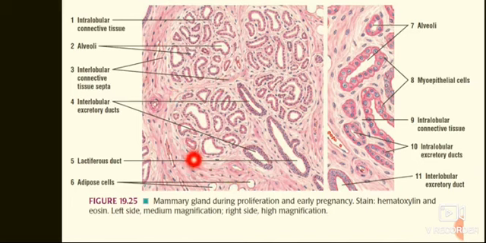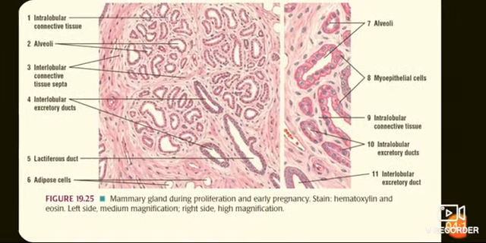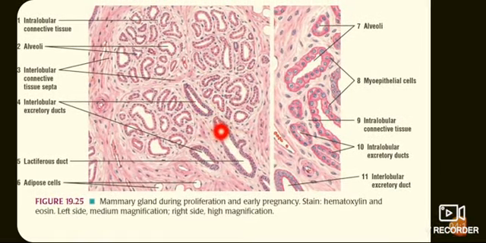The interlobular excretory ducts are seen and they are lined by tall columnar cells. These ducts run in the interlobular connective tissue, and these ducts join the larger lactiferous duct, and these lactiferous ducts are lined by low pseudostratified columnar epithelium.